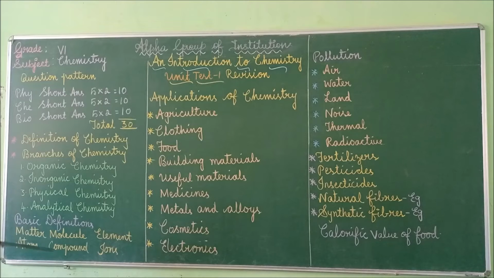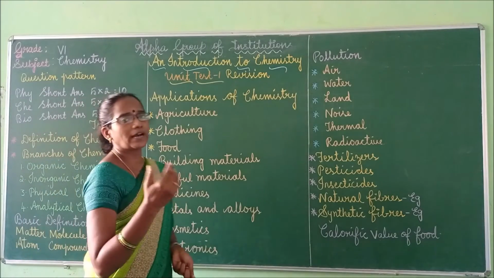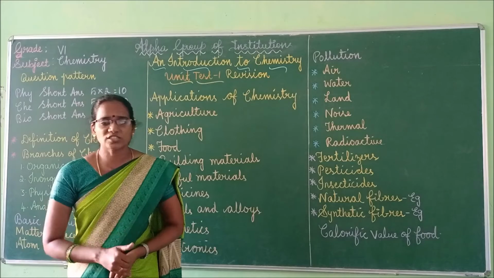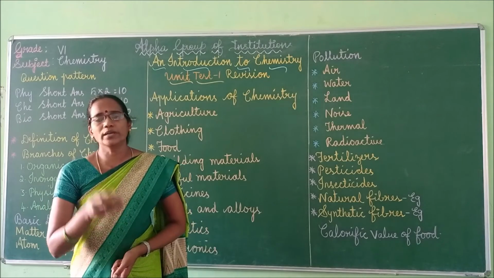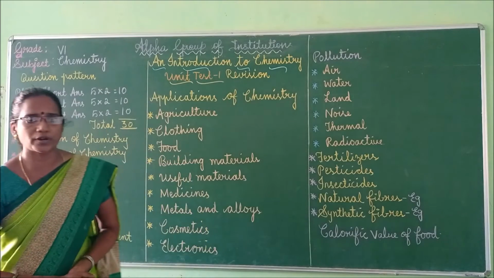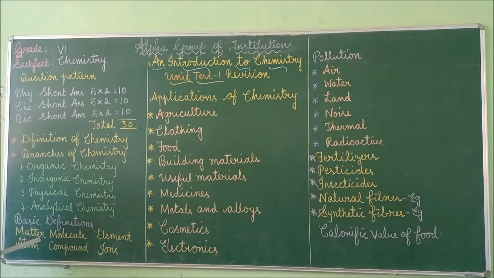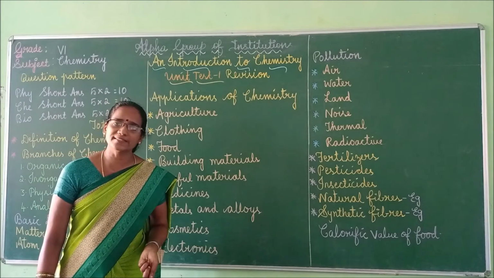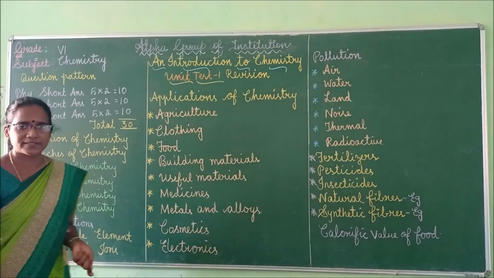The first thing, we can start with the basic definitions. What are the basic definitions for an introduction to chemistry lesson? First, you should know about atom, molecule, compound, element, what is meant by ions. These things are very important. First one, what is meant by matter? Define matter. Anything which occupies space and has weight. That is called matter.